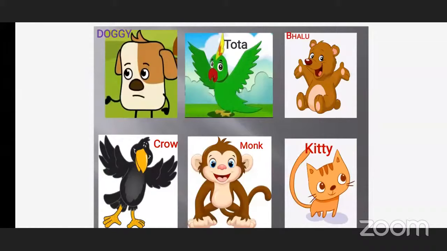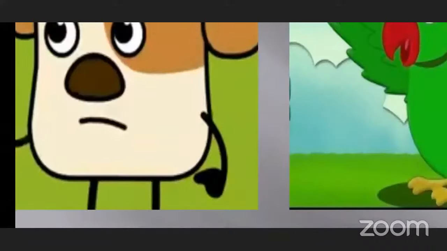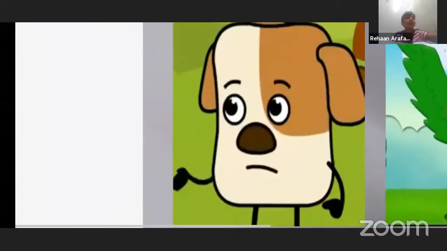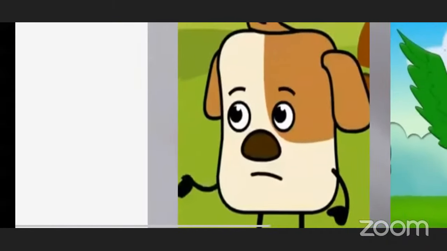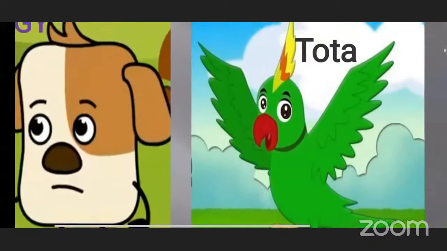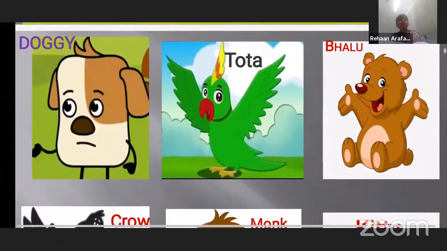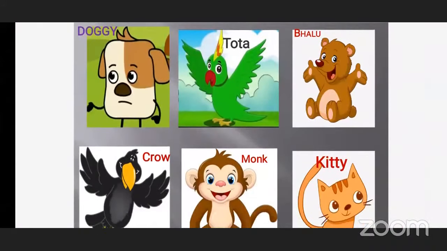So what is the first character? The first character is a doggy. Can you see the doggy over here? Yes, teacher. What is this? A doggy. Then the next character is what? Parrot. But his name here in the story is Tota. What is the name of the parrot? Tota.